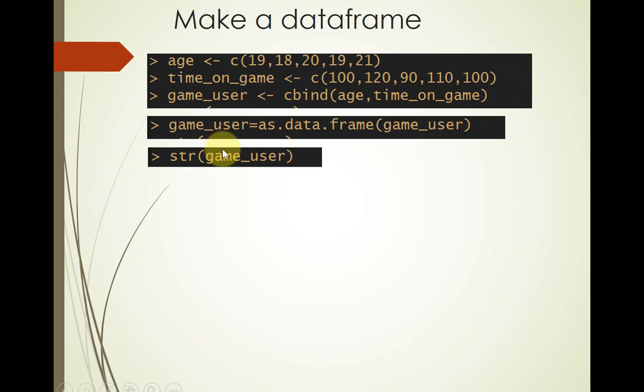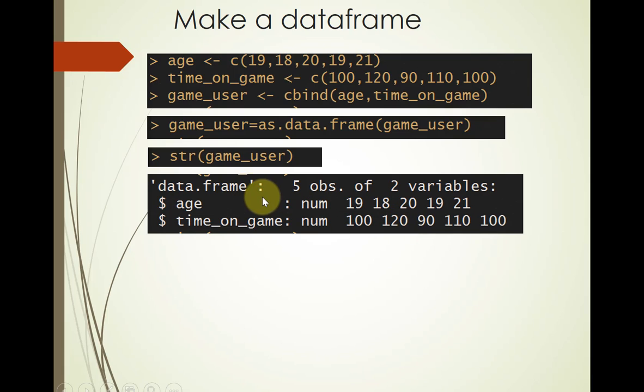So we already know what's in it. It's got age, which is a vector, and it's got time on game, which is another vector, and both of these are numeric vectors. They have numbers in them. So if I do structure and I hit return, it says that it's a data frame. It also gives us some more information about it. It says there are 5 observations of 2 variables. Now let's learn those words if we haven't done it already, or if we did it already, let's review them. Observations means 5 people, or 5 examples, or if you like, 5 rows.